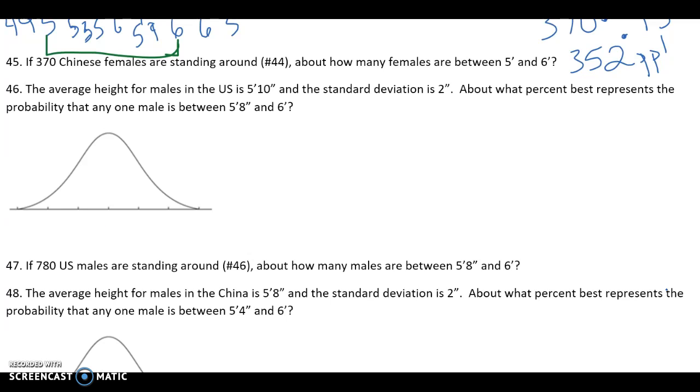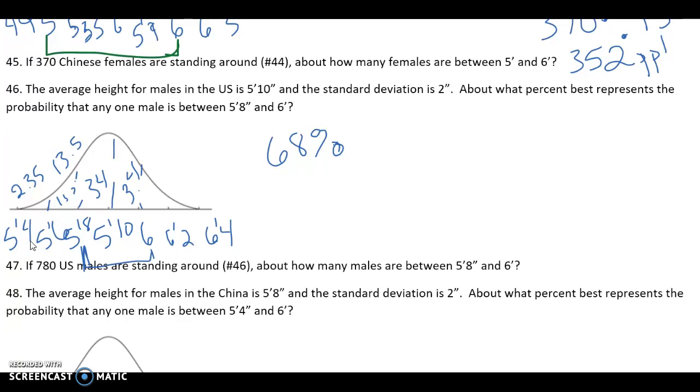Middle of my curve, I got 5 feet 10 inches, right? 5, 10. 2 inches makes that 5 feet 12 inches. 12 inches is 1 foot, so that's 6 feet. 6 feet 2, and then 6 feet 4. Going down, I'm at 5 feet 8 inches, 5 feet 6 inches, and 5 feet 4 inches. Alright, so add my percents. 34, 34, 13.5, and 2.35, and then I'm looking for between 5'8" and 6 feet, which is right there what I just erased. Between here and here. That means that's 34 and 34, and 34 plus 34 is 68%.